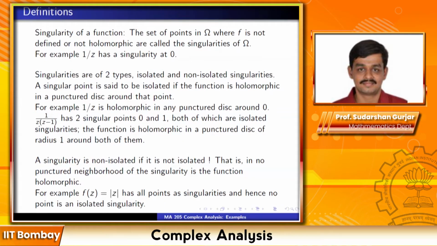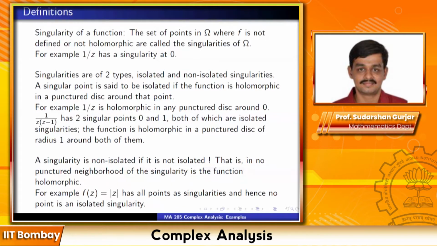Or look at the other example I just mentioned, 1/sin(1/z). You can easily get an expression for all the values of z for which this function is not holomorphic. This function blows up, so in one shot you get all the singularities. You don't necessarily have to do separate analysis for each. Singularity means it is sufficient to check where the function blows up, where the denominator goes to 0.